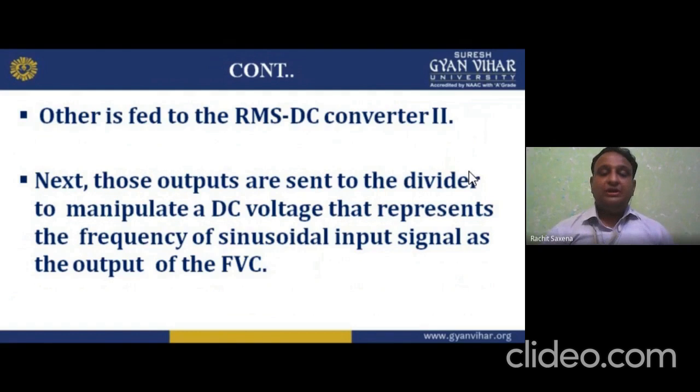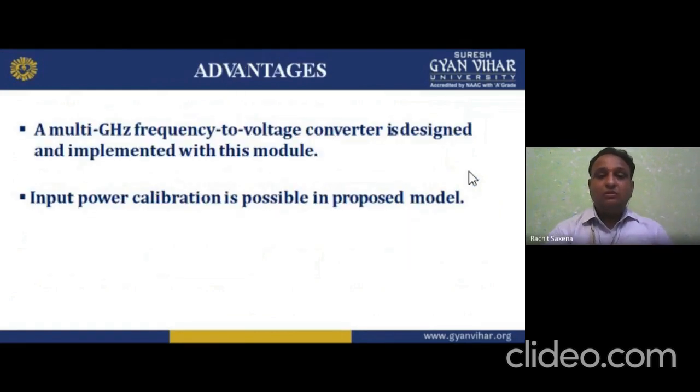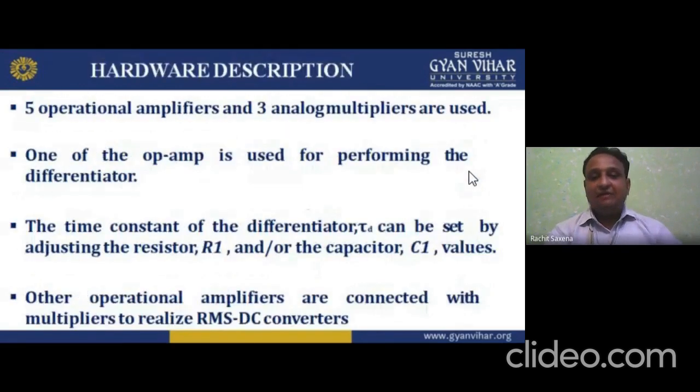What we are doing here is converting the frequency of the input signal, that is the sine input, through the divider into a manipulated DC voltage that represents the frequency of the sine input signal as the output, a frequency voltage converter. FVC is the short form of frequency voltage converter. I hope you understand. That is the frequency voltage converter.